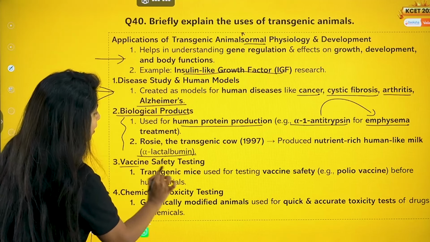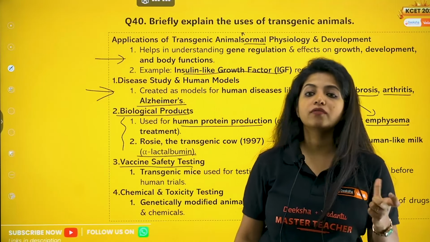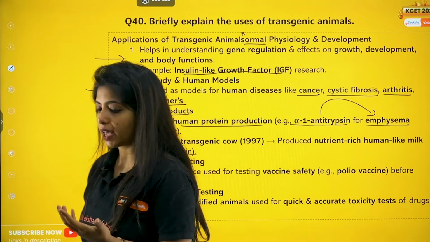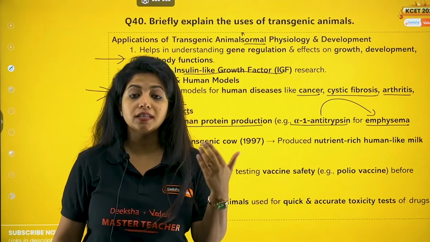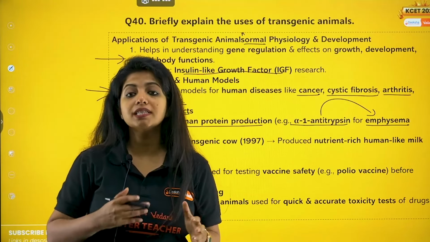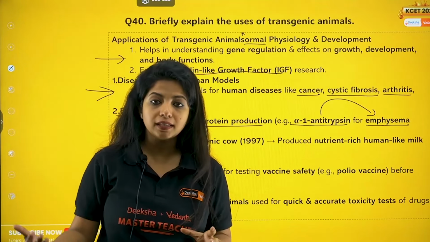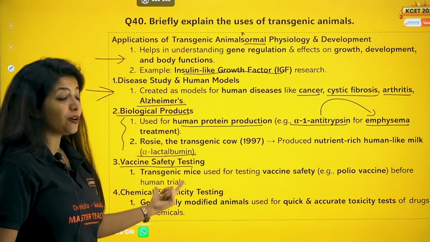The next use that we have is vaccine safety testing. For example, I have made a virus. Now, obviously, before putting it into a human being, put it into some other organism and see how it affects. Is it a problematic thing? Is it causing any troubles? That is known as vaccine safety. So during polio vaccine formation and all, these things were being done. Now the next thing, chemical and toxicity testing.